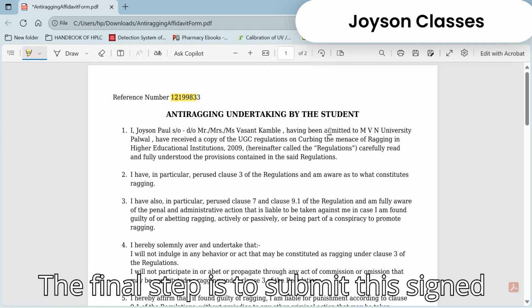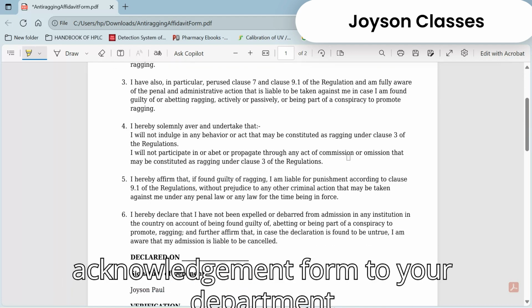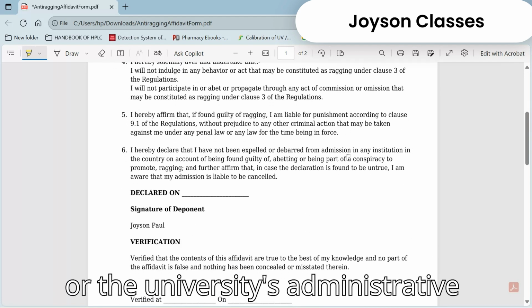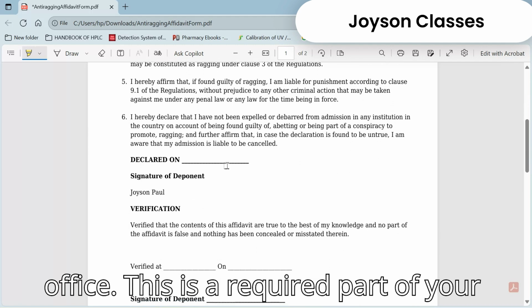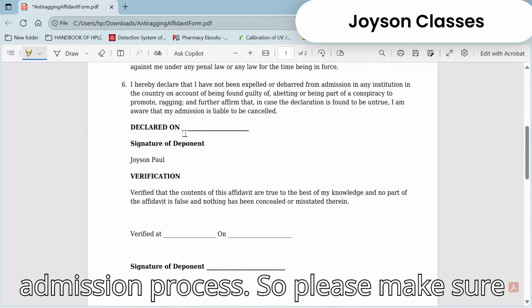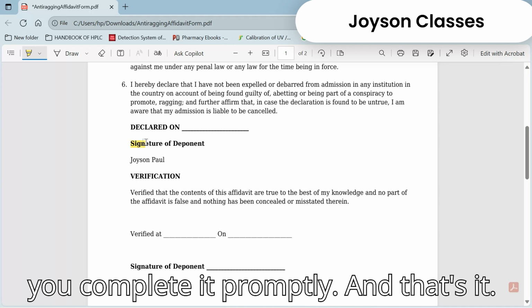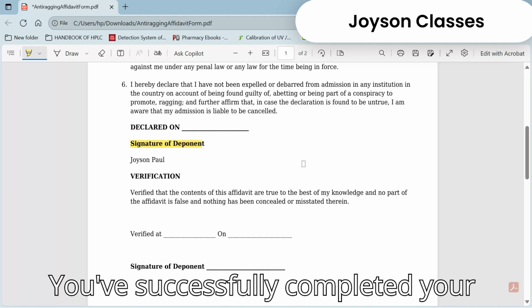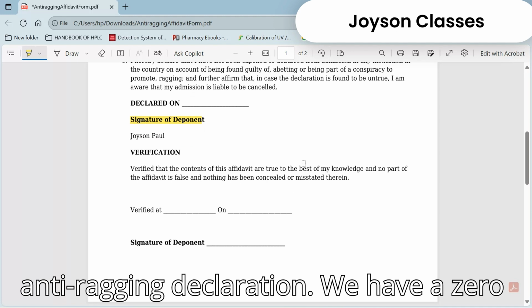The final step is to submit this signed acknowledgement form to your department or the university's administrative office. This is a required part of your admission process, so please make sure you complete it promptly. And that's it. You've successfully completed your anti-ragging declaration.